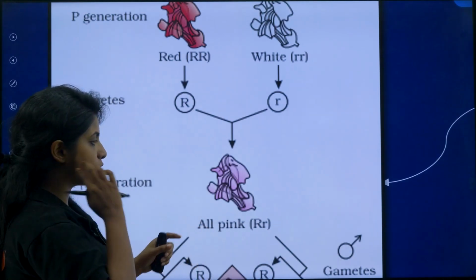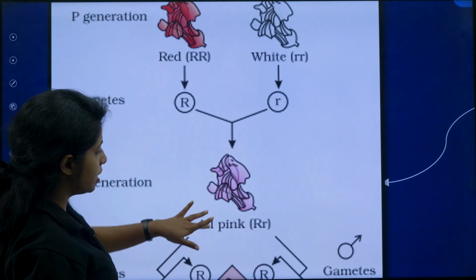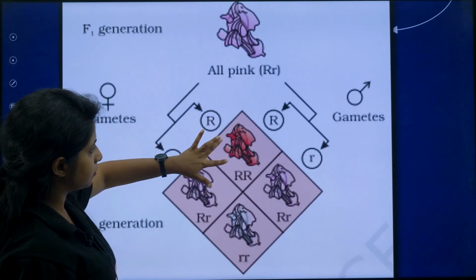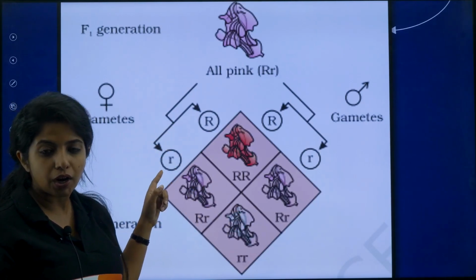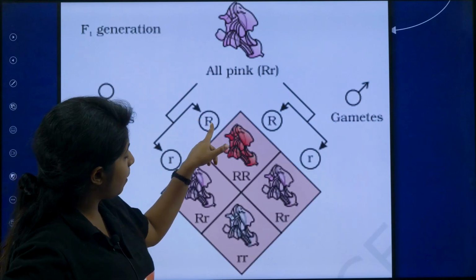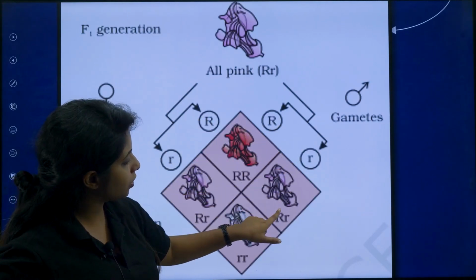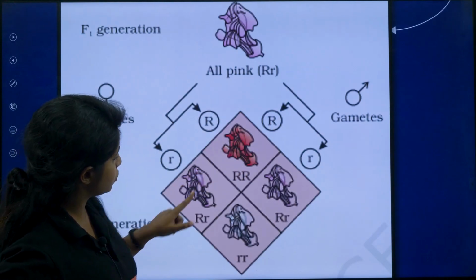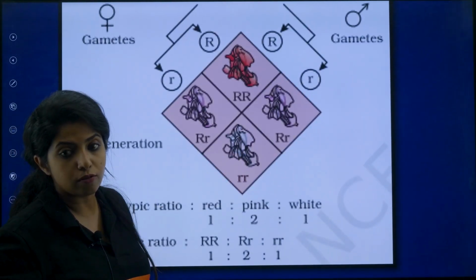So again selfing was done. The plants which were having capital R small r were crossed among themselves. So you have capital R small r, again capital R small r, my dear children, right? So when you fuse, let's see what happens. Capital R with capital R gives capital R capital R, then capital R small r, again capital R small r, and small r small r. Now the scenario was changed.